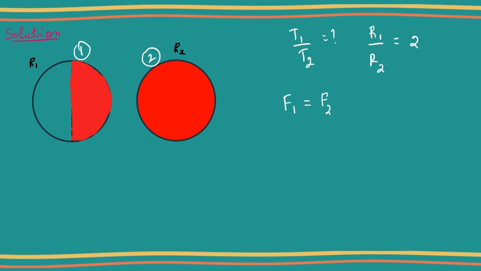So first, a basic thing that we know about black body radiation is Stefan's law: I is equal to sigma T power 4. And we also know that intensity is nothing but power by area.